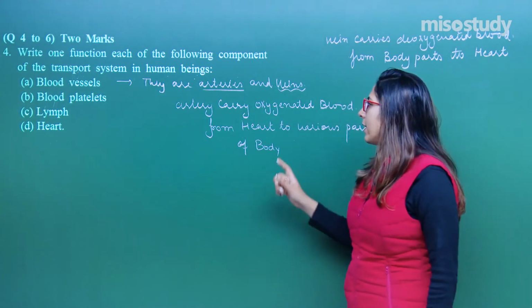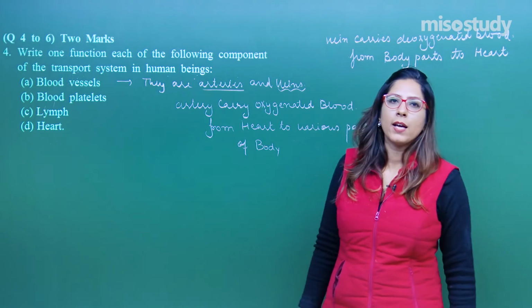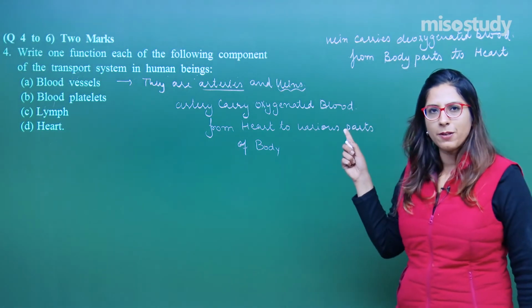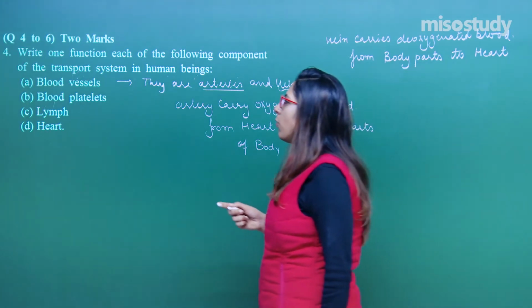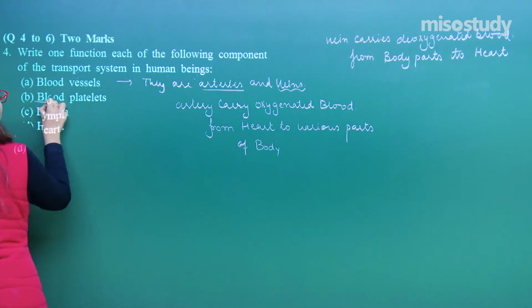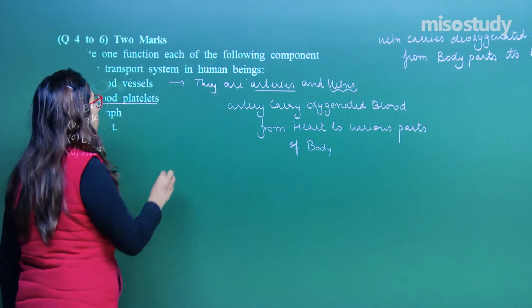In the case of arteries, as per the definition, one exception is the pulmonary artery, and in the case of veins the exception is the pulmonary vein. Let us move on to part B, the blood platelets. What is the function of the blood platelets? It helps in blood clotting.